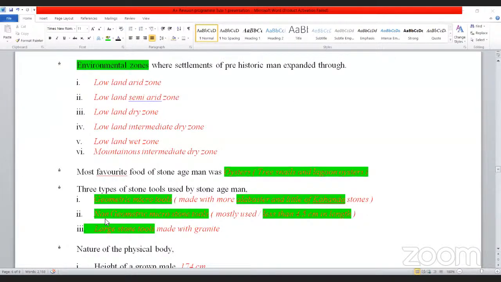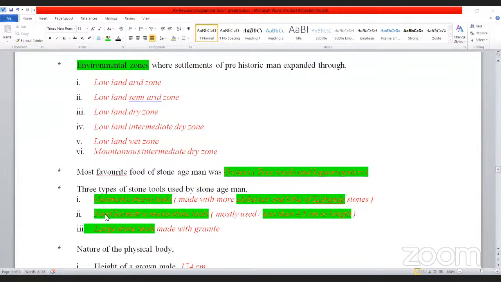Then, nature of the physical body. What are the height of a grown male, height of a grown female, volume of the brain of a grown male, volume of the brain of a grown female? That you should know for the MCQ.